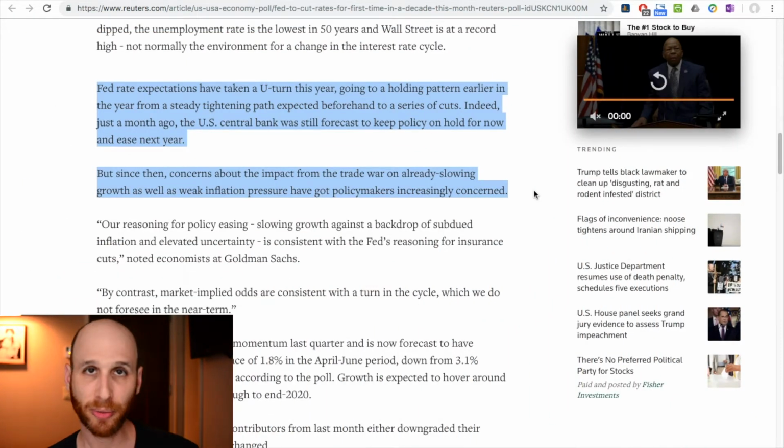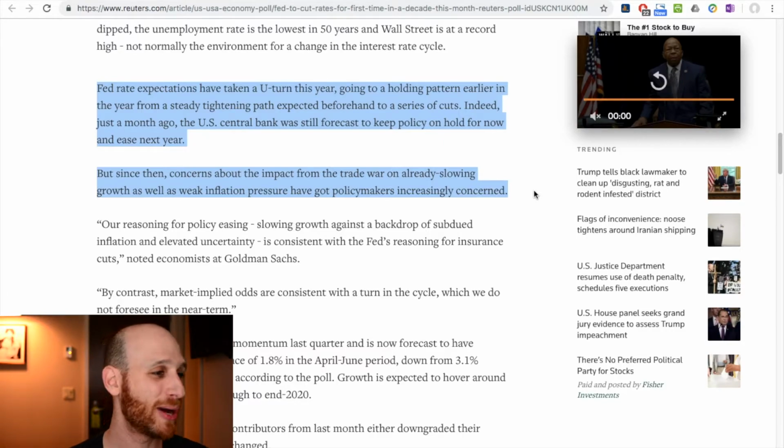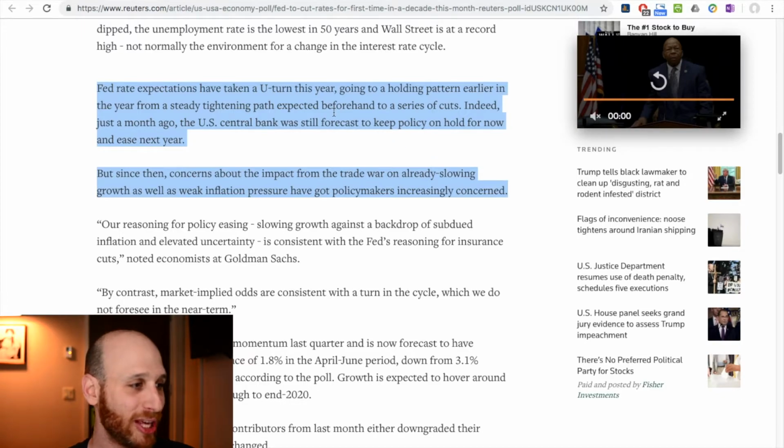So if we have a look a bit deeper into this article, it talks about how Fed rate expectations, so expectations of what the US Federal Reserve will do with official interest rates, have taken a U-turn this year. So they were going in this direction and they've turned around and gone the other way, going to a holding pattern earlier in the year from a steady tightening path expected beforehand to a series of cuts. Interesting here.